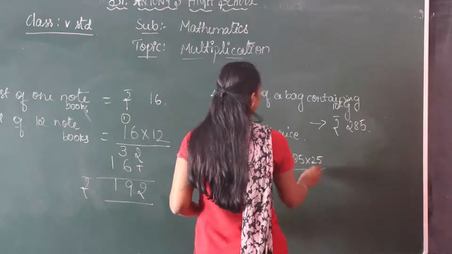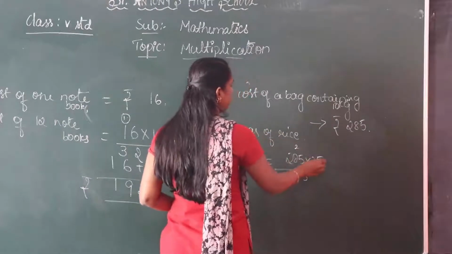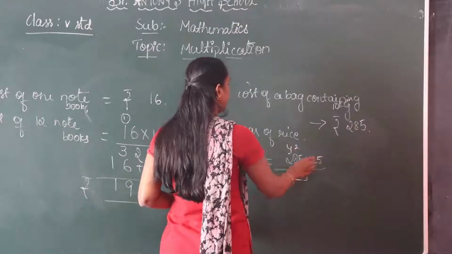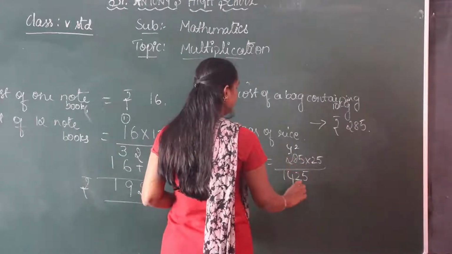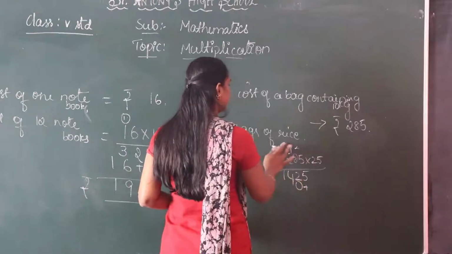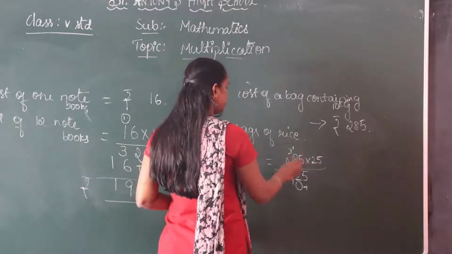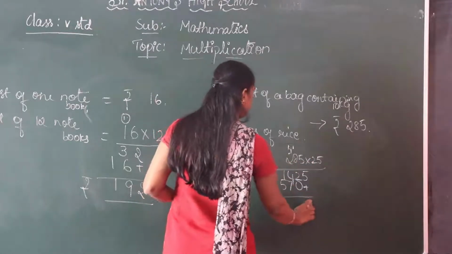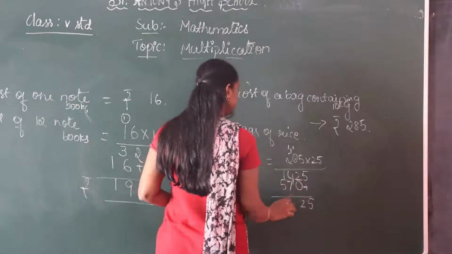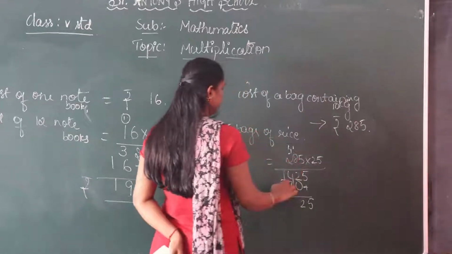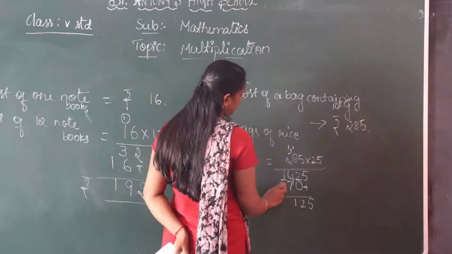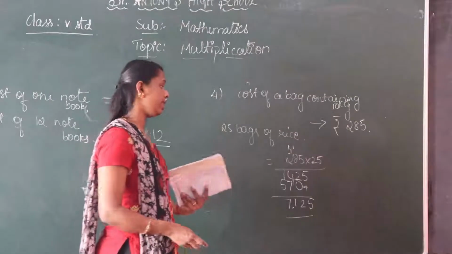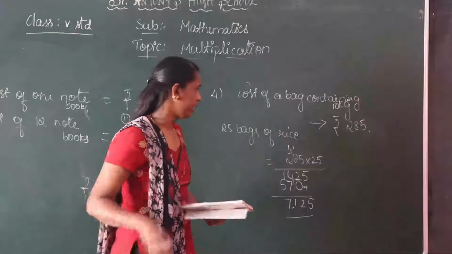You get the answer. 5 5s are 25. 2 carry. 2 8s are 40. 40 plus 2, 42. 4 carry. 5 2s are 10. 10 plus 4, 14. Leave one place. 10. 1 carry. 2 2s are 4 plus 1, 5. Add this one. 5 plus 1, 6 plus 1, 7. The cost for 25 bags of rice is 7,125.